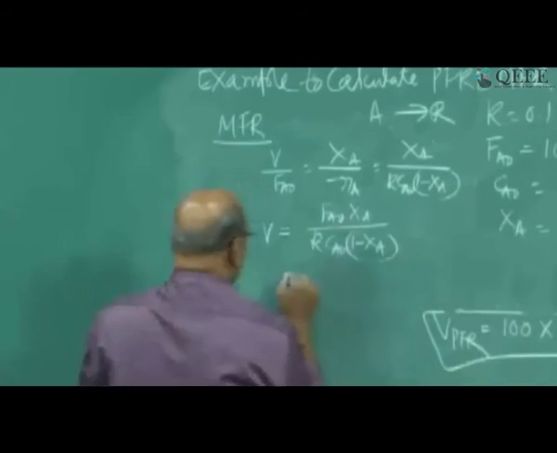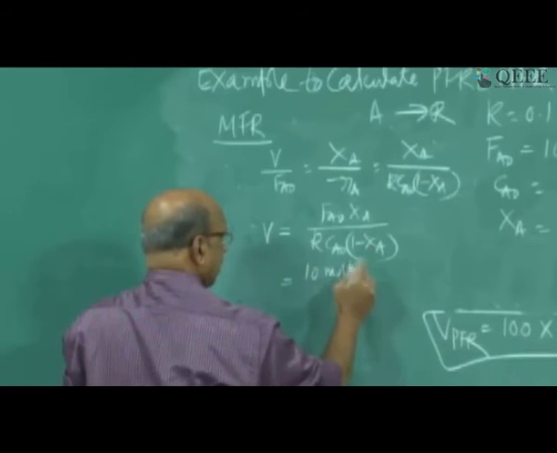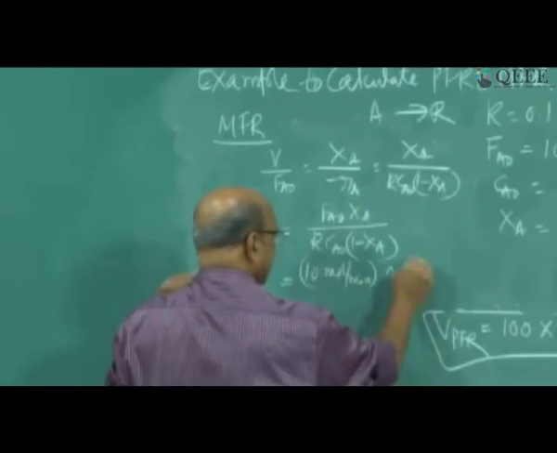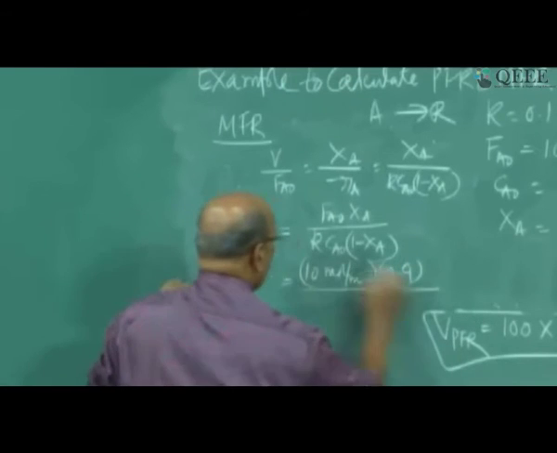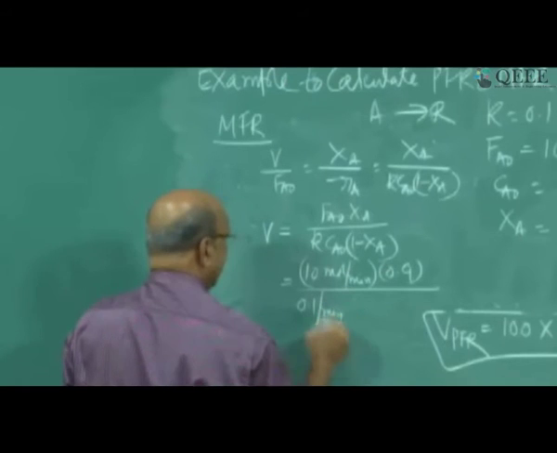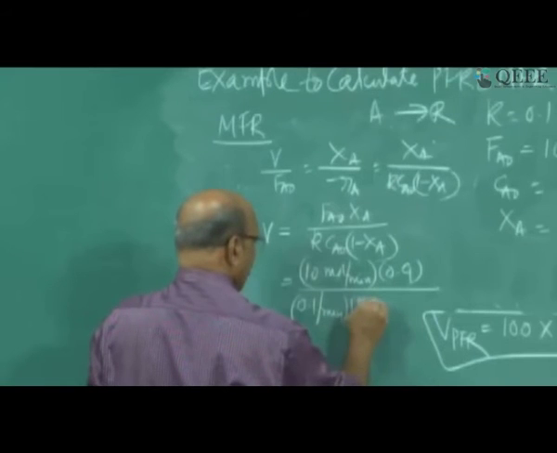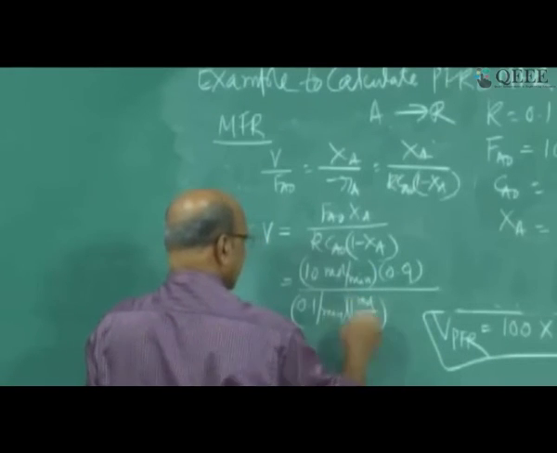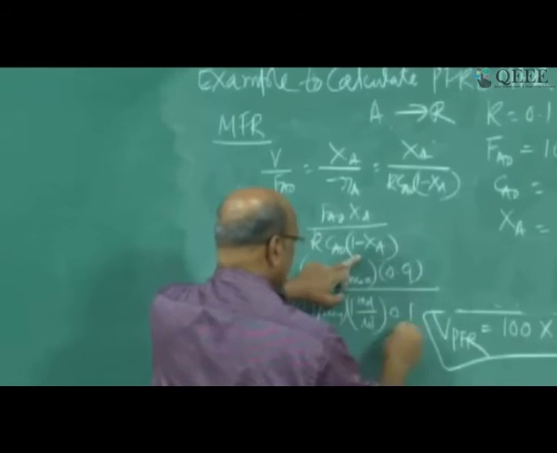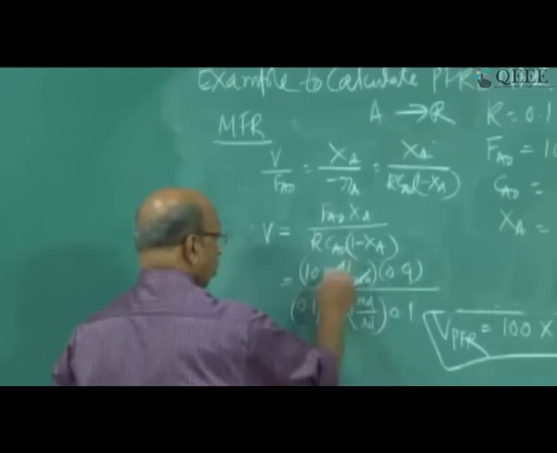If I substitute all the values, FA0 is again 10 moles per minute. XA has no unit, so this is 0.9. And K value is 0.1 per minute. Ca0 is 1 mole per liter. And 1 minus XA equals 1 minus 0.9, which is 0.1. There are no units. Again, let us cancel. Minute gets cancelled, mole gets cancelled.